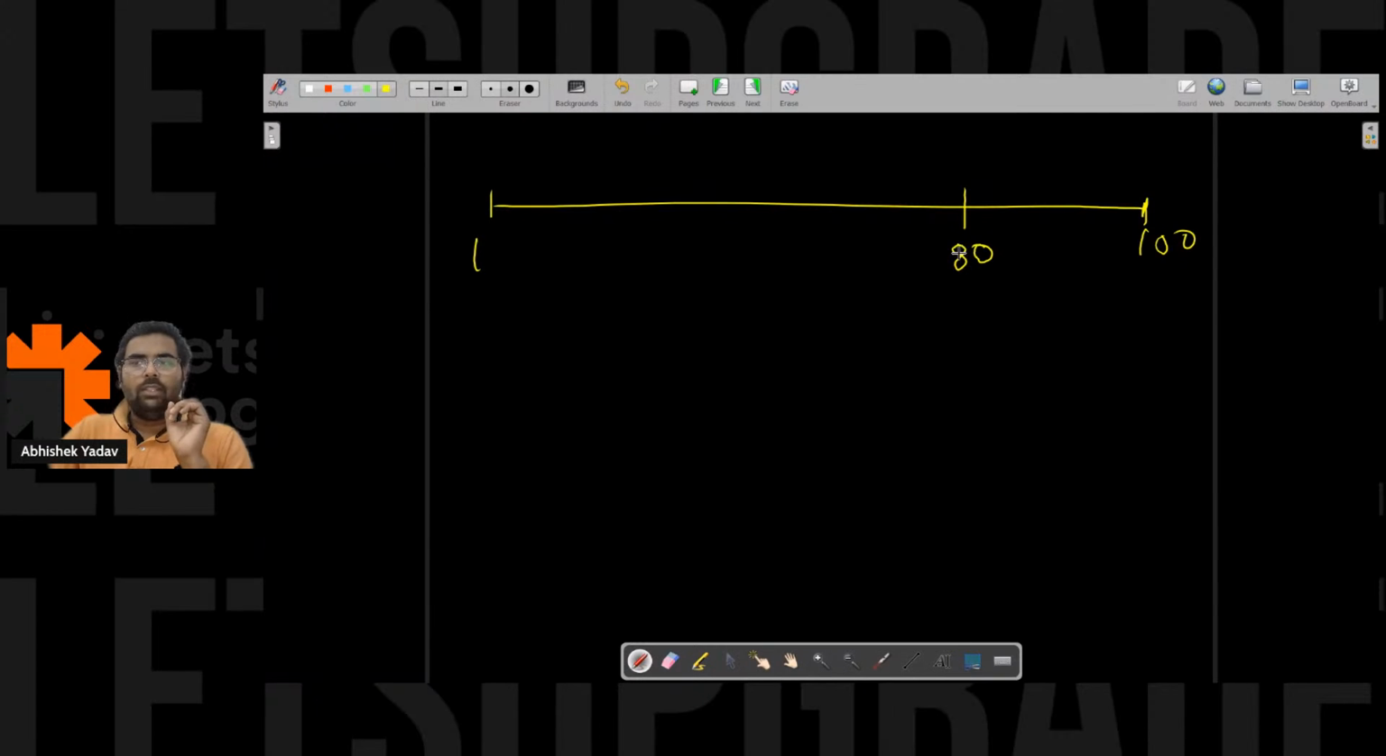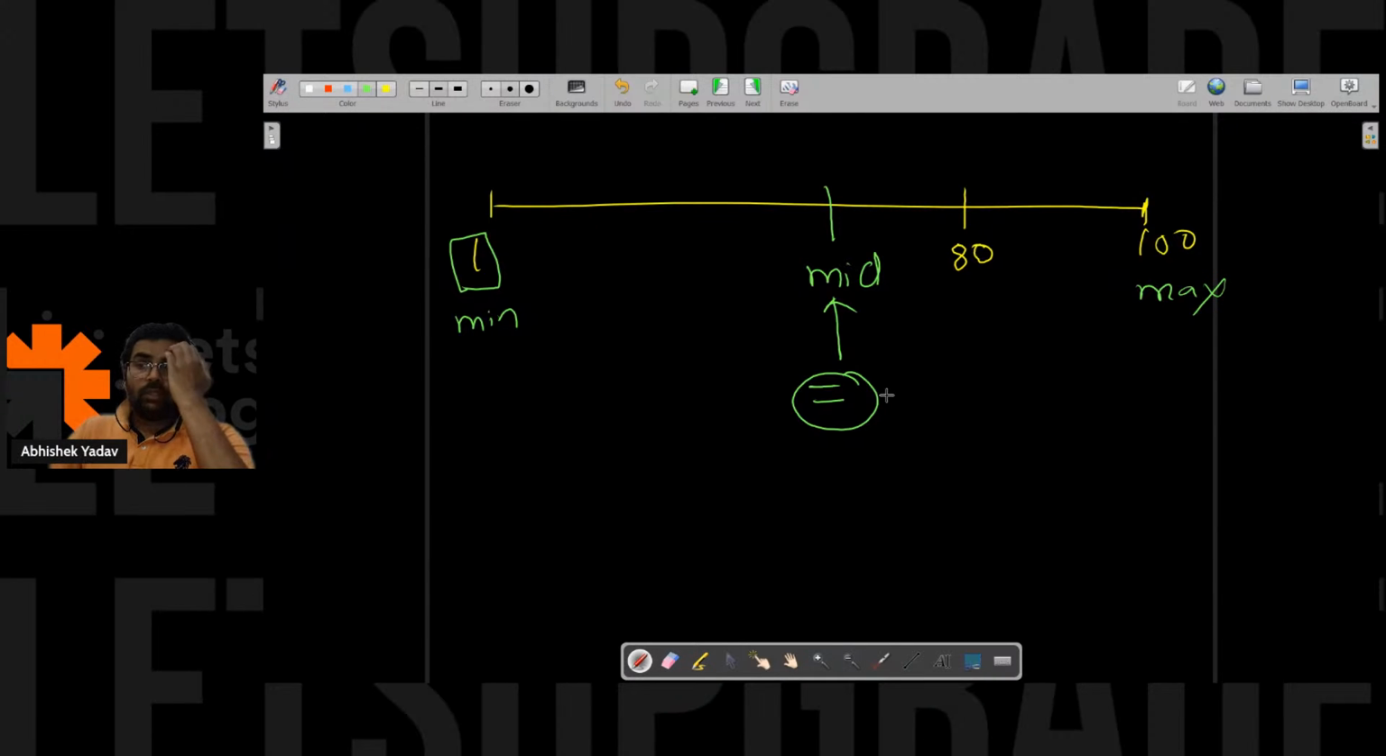So what I will do is reduce the search space. And how will you reduce the search space? You will go to the mid. You will first take the mid of this min value and max value, that is, the mid is this point. And now you will ask the mid, hey mid, are you equal to 80 or not? Are you equal to the random number or not? This is the random number, right?